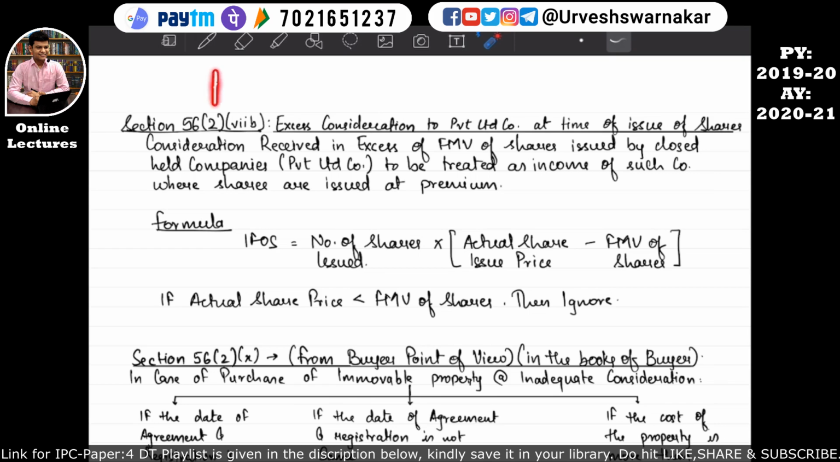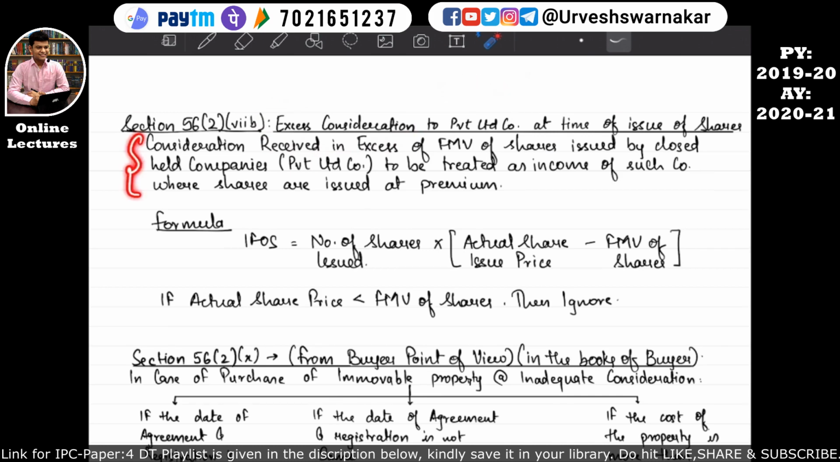Okay students, now come on to the next page. Over here we are going to study our next section, that is section 56 subsection 2 subsection 7b. In this section, we are going to study that if a private limited company receives an excess consideration at the time of issue of the shares, then whatever excess consideration is received by this private limited company at the time of issue of the shares will be considered as the income of this private limited company, and it will be chargeable under the head income from other sources. I hope this is quite clear.